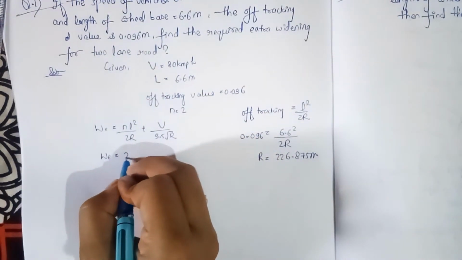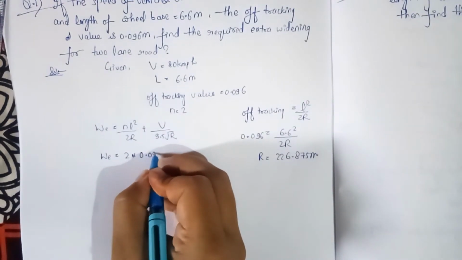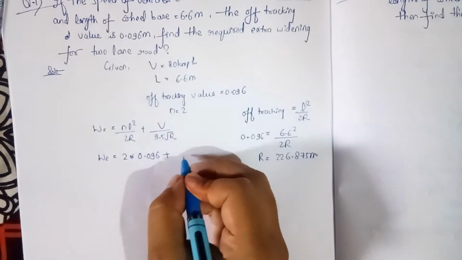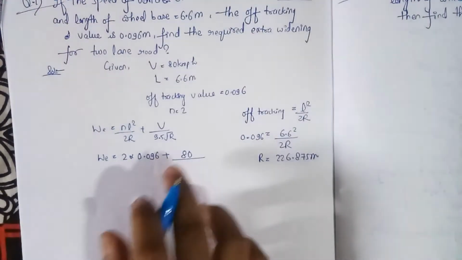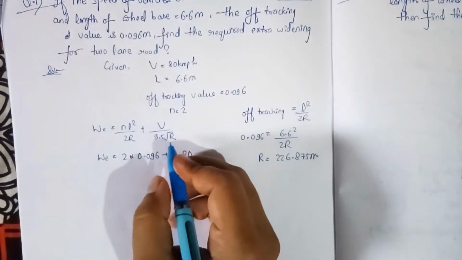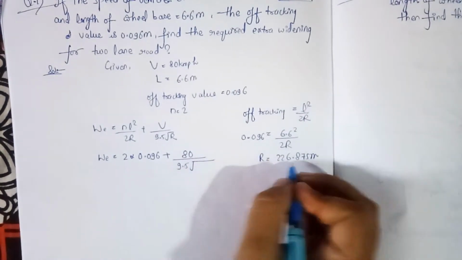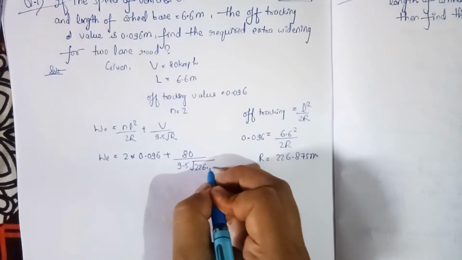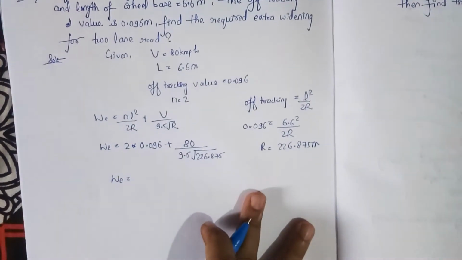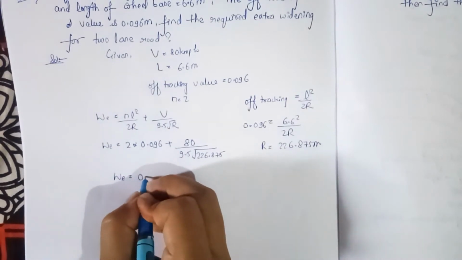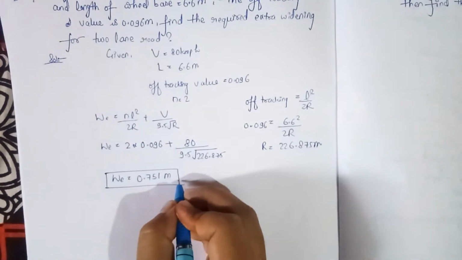Okay, so we will put 2 here, and the off tracking value is given, so directly we will put 0.096 plus V is given in the question, that is 80 km/h, and we have seen that V is in kilometer per hour here. Okay, so no need to convert it into meter per second. So here 9.5 into under root of R, we have calculated as 226.875. Okay, so on solving this, we will get the value as 0.751 meter for the extra widening.